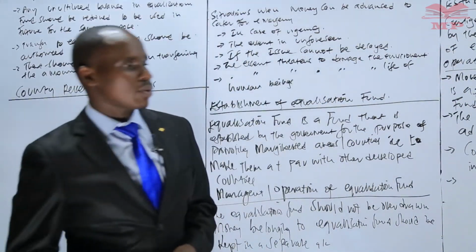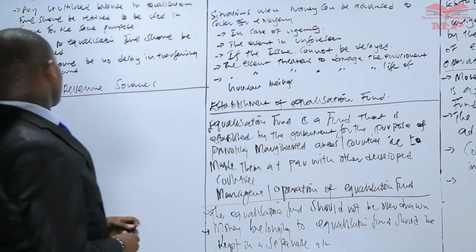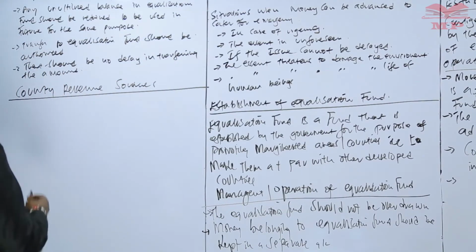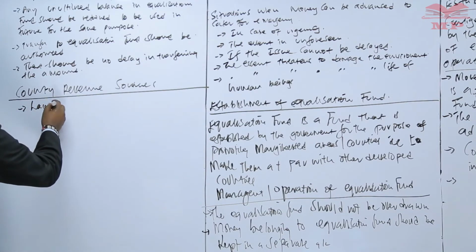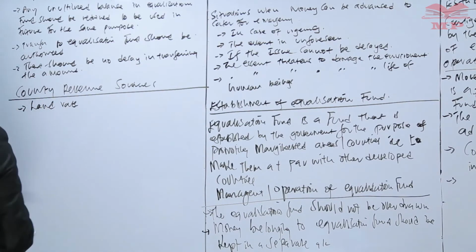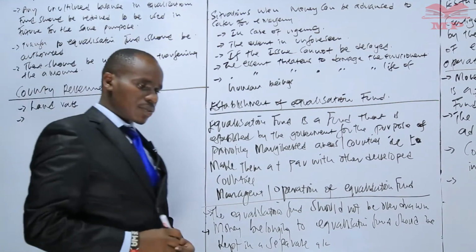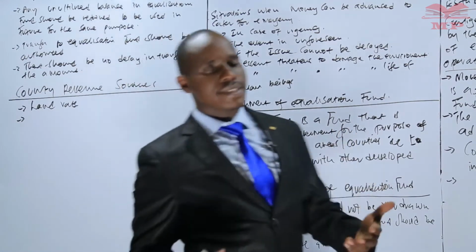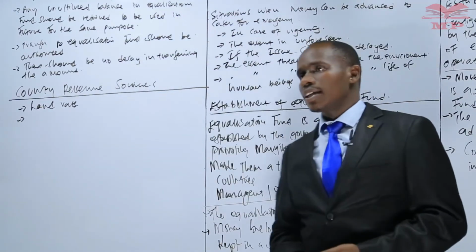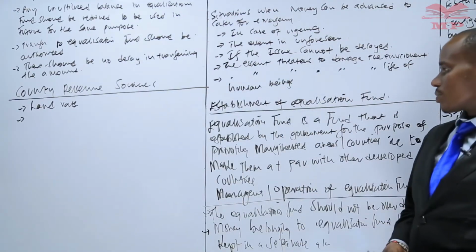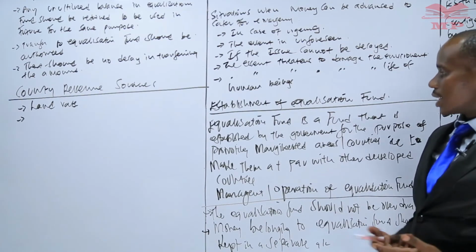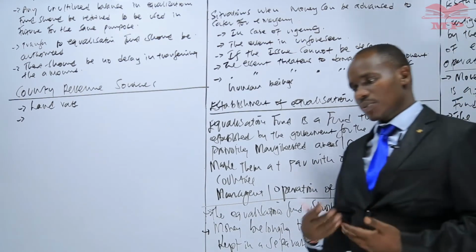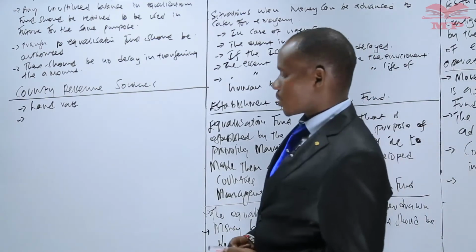One source of revenue of the county government is the land rate. Remember, the owners of leased land or leased titles from the government pay land rate, and that land rate adds up to be a source of revenue to the government.